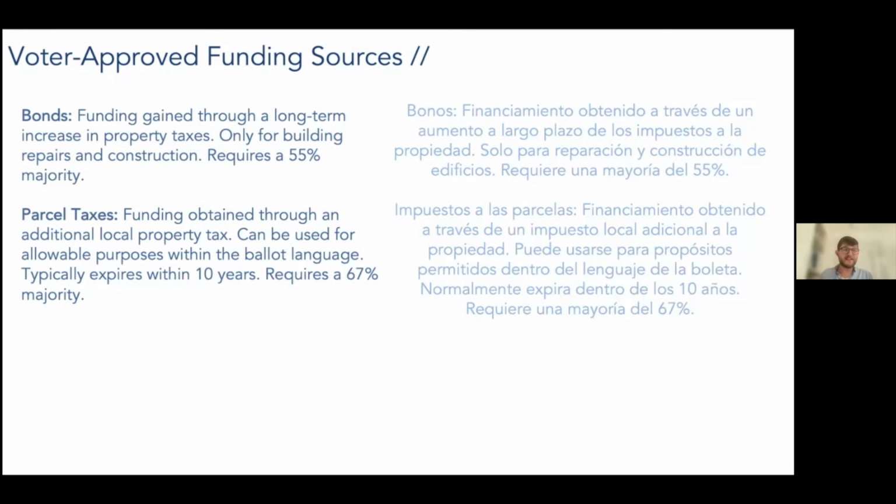So there are districts across the state that get tons and tons of parcel taxes passed, right? And that can create discrepancies in how districts are funded. Because if wealthier places decide they're going to pass lots and lots of parcel taxes, those schools are going to be better funded than school districts where that's just not possible.